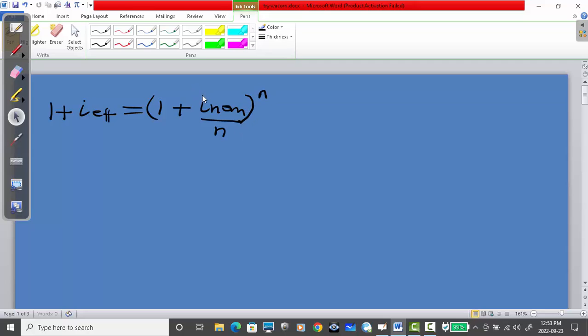Because I'm looking for i effective, I'm going to bring this on this side, let's subtract it. So I'm going to have open brackets 1 plus, now our i nominal was 9.5%, so we say 9.5 percent. Because they're compounding monthly, I divide by 12. Then the power n is also 12, and then minus 1.